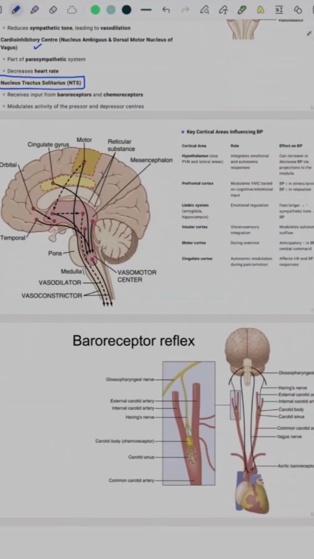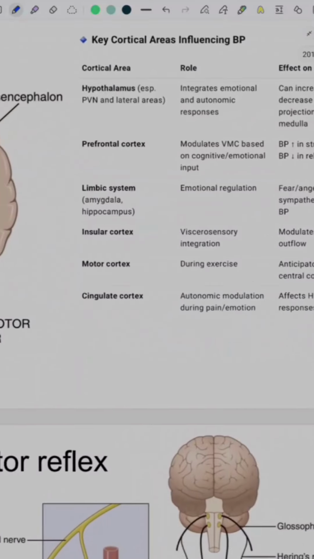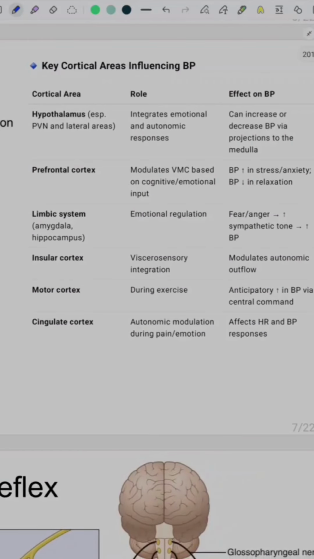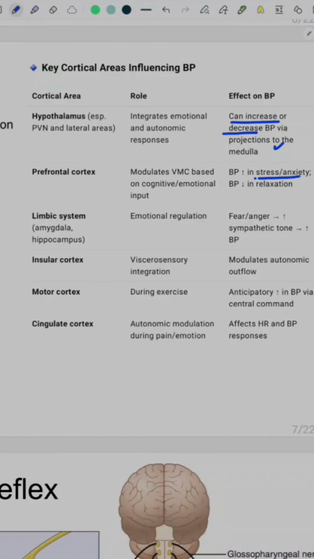Other than that, there are certain cortical areas which also influence BP. For example, hypothalamus, which is called as the master of the master gland, it can both increase and decrease BP via its projections to the medulla. Prefrontal cortex, since it is a seat of emotion, since it is a seat of calculative thinking in states of stress, anxiety, it can again affect BP by increasing and decreasing it.